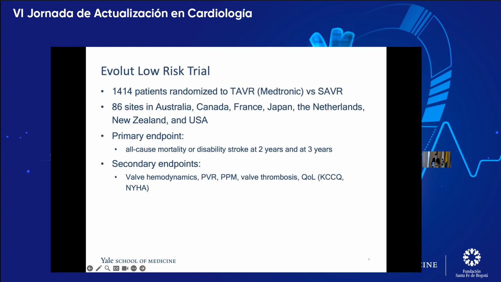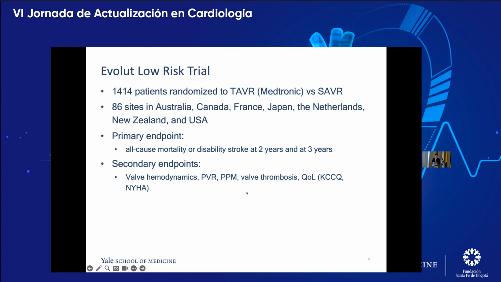It was about 1,400 patients who were randomized to TAVR with the Medtronic CoreValve or Evolut, versus surgical. And it was in several countries, 86 sites, with the primary endpoint of all-cause mortality or disabling stroke. They did a 2-year follow-up and then a 3-year follow-up that have been published so far.